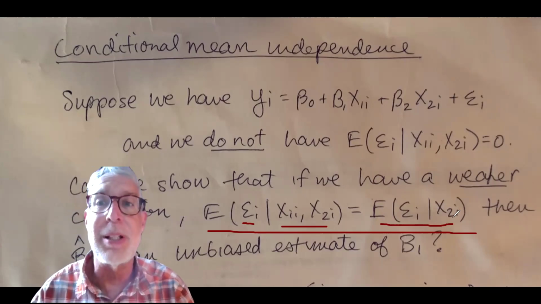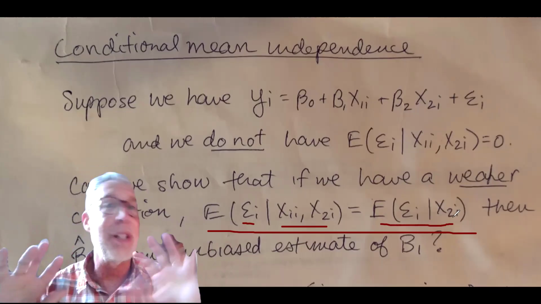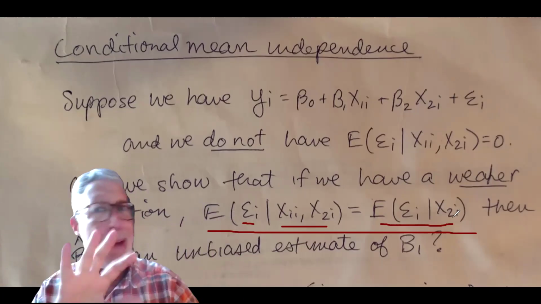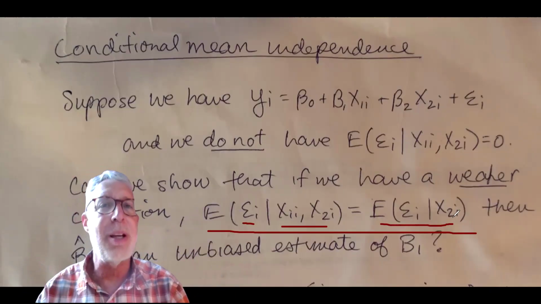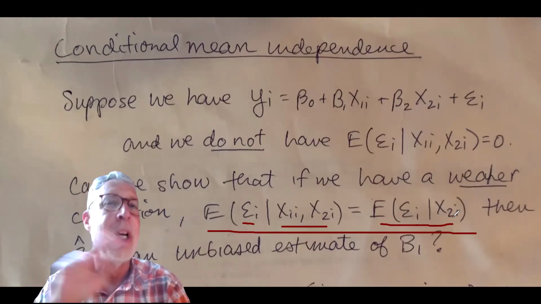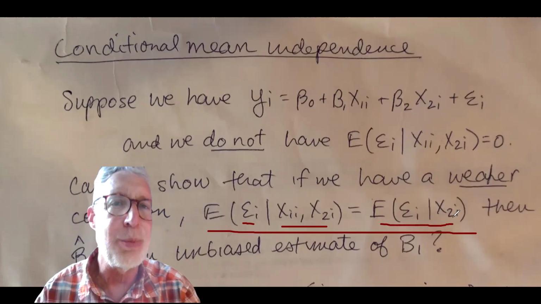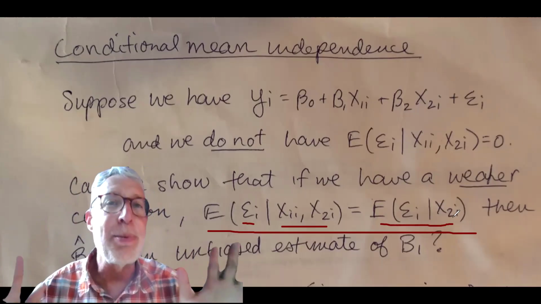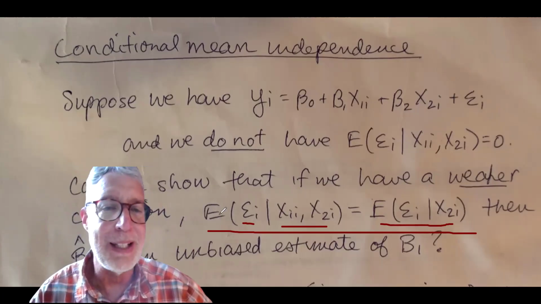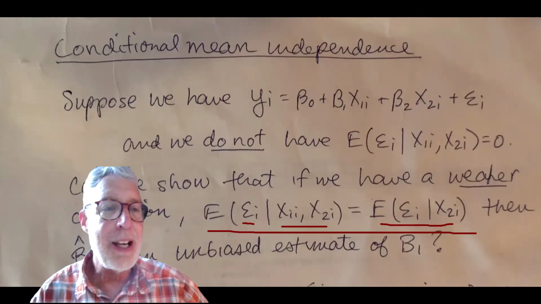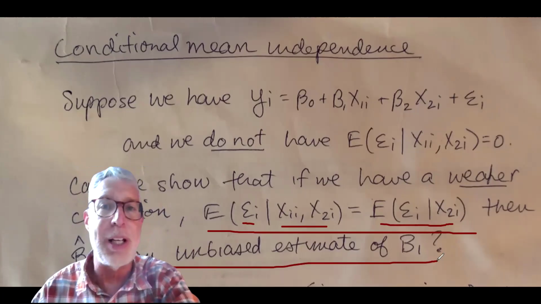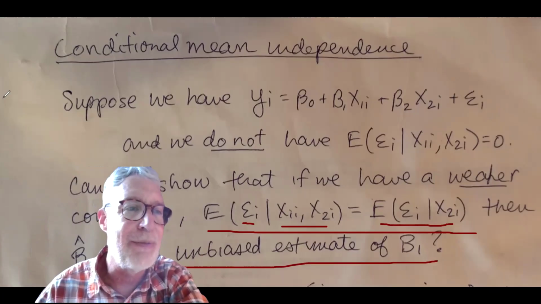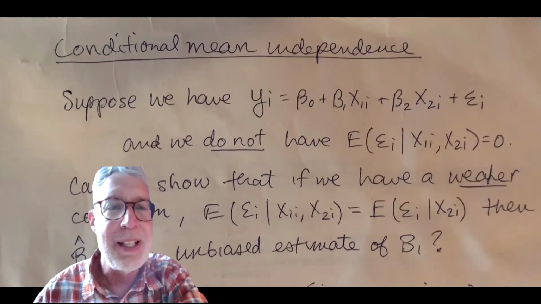It's a weaker assumption than the other factors being not correlated with x1 or x2 or complicated relationships between x1 and x2. This is a weaker assumption. Once we control for x2, the error is not correlated with x1. That is a simple version of the way we might say this. If that's the case, then beta 1 hat is an unbiased estimate of beta 1. And let's go straight to the proof and show that. So first, let me clear this, and let's go ahead and show this proof.